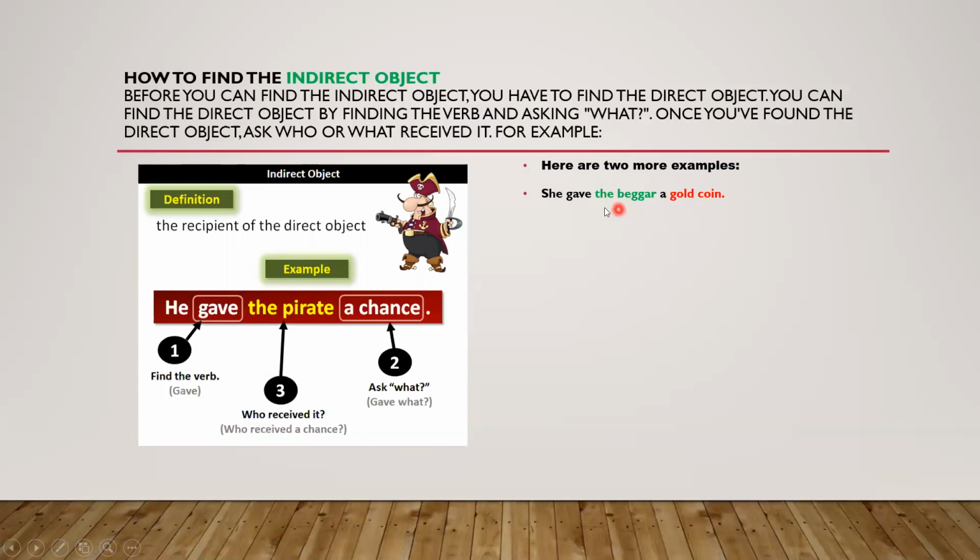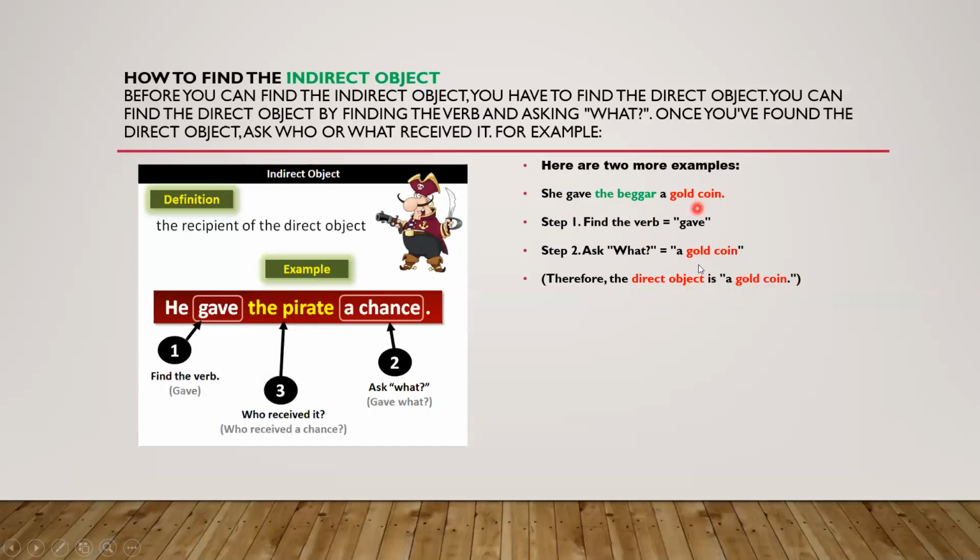Now, look over here, dear students. This green line tells about the indirect object, and this red tells about the direct object. Now, she gave the beggar a gold coin. The question is, find the verb here. Gave is a verb. Now ask what: what she gave the beggar? She gave a gold coin. Therefore the direct object is a gold coin.